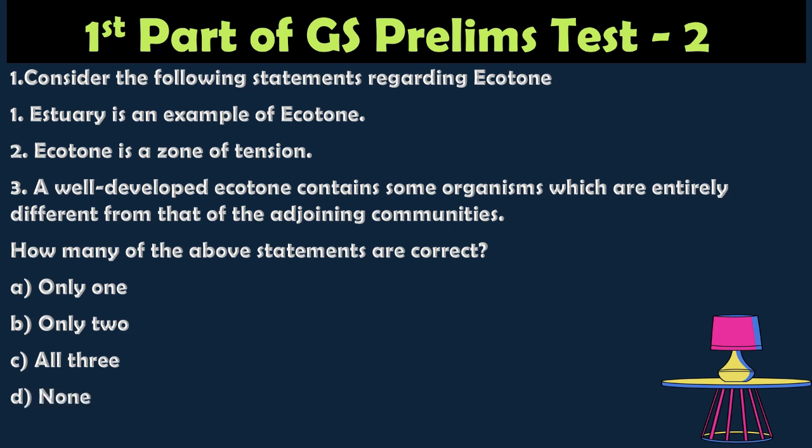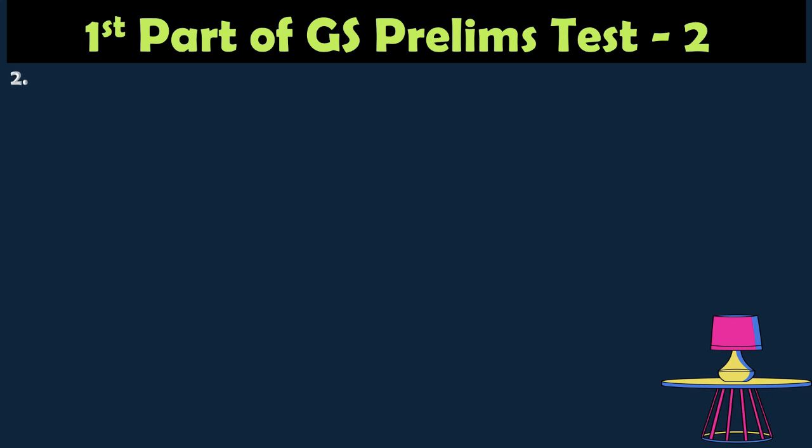So the answer is all the three. Estuary is an example of the ecotone. Ecotone is a zone of tension, and also a well-developed ecotone contains some organisms which are entirely different from those of the adjoining communities.